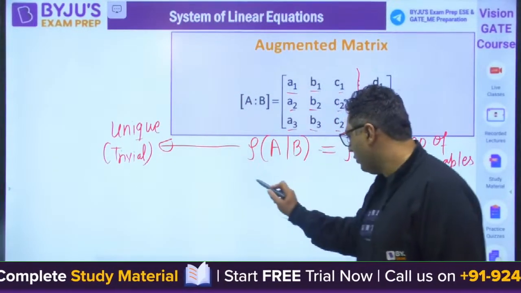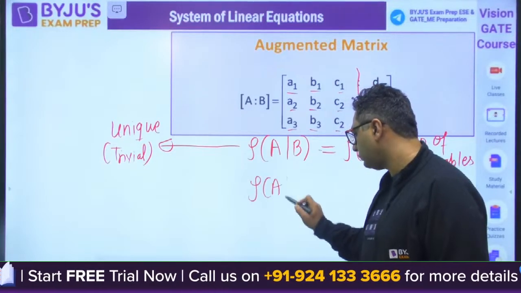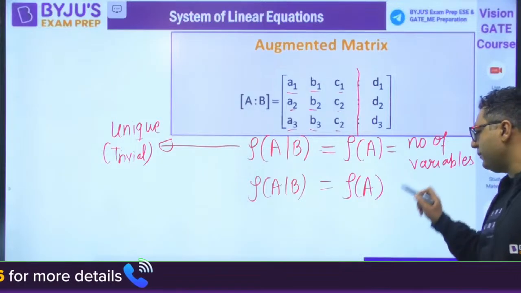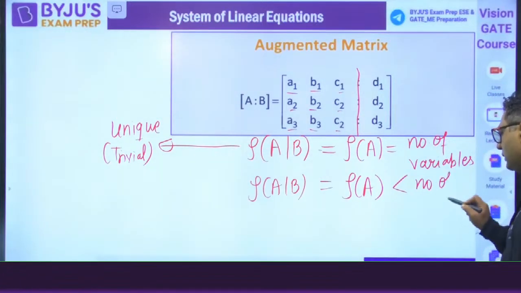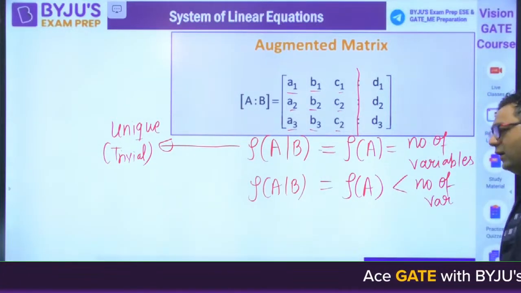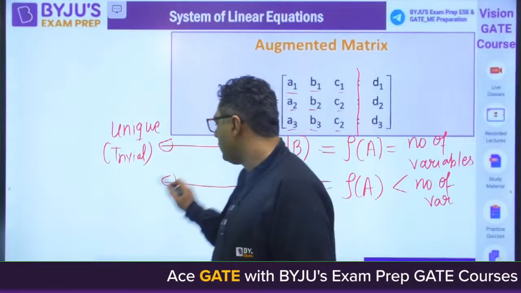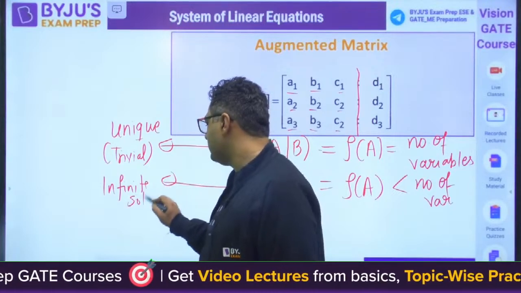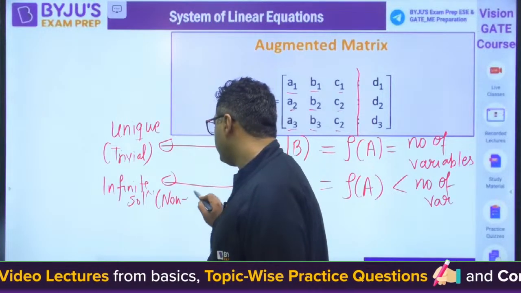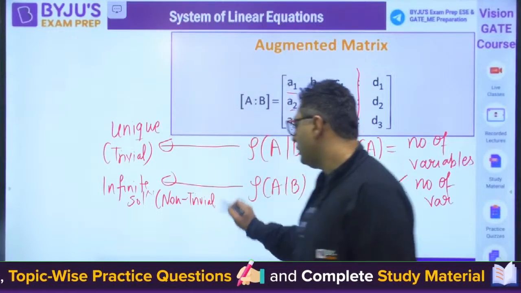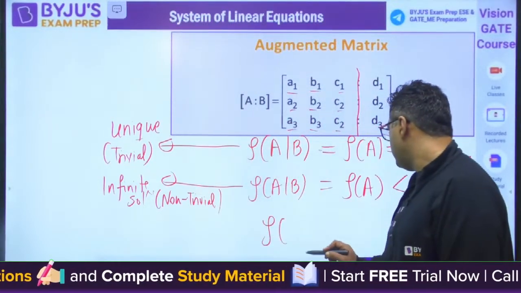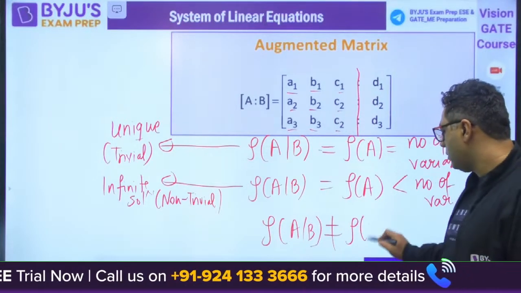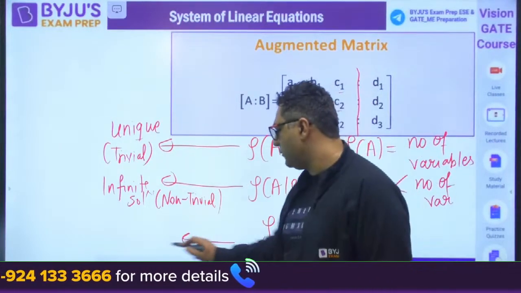If the rank comes out to be less than the number of variables, then this is the condition of infinite solutions, that is non-trivial. And if the ranks are not equal, this is the condition for no solution.